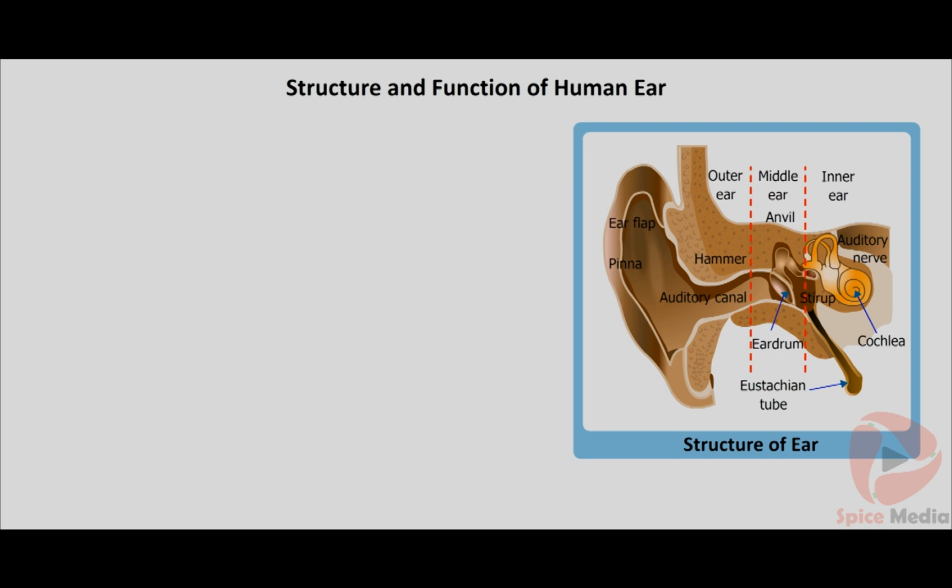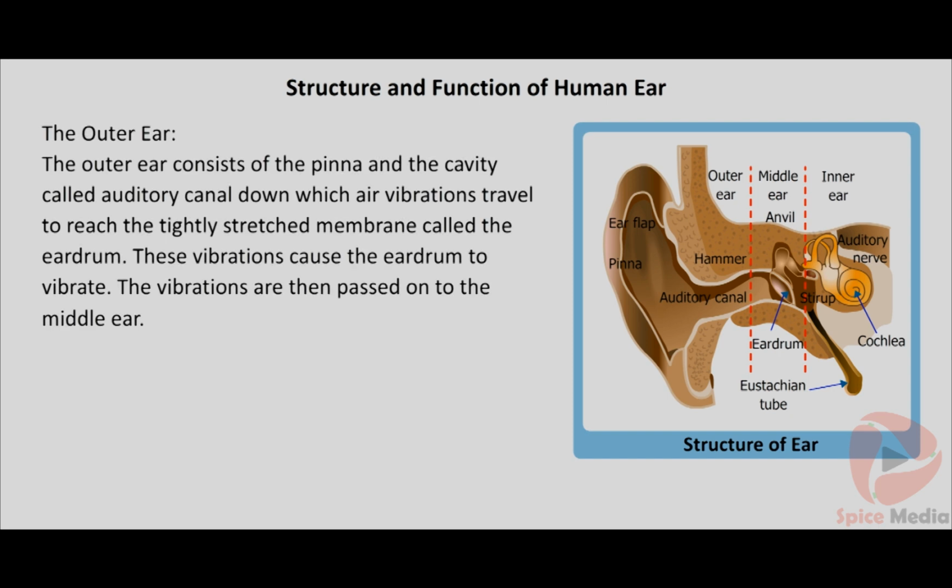The outer ear consists of the pinna and the cavity called auditory canal, down which air vibrations travel to reach the tightly stretched membrane called the eardrum. These vibrations cause the eardrum to vibrate. The vibrations are then passed on to the middle ear.